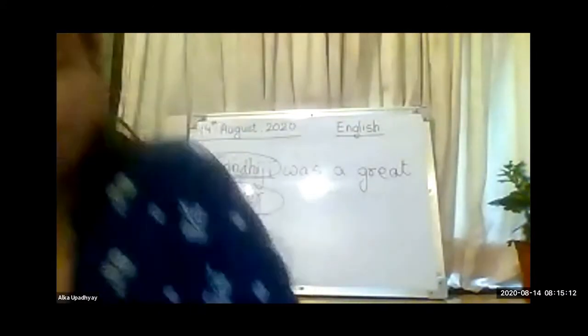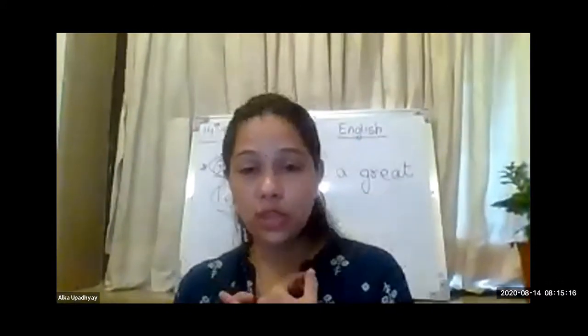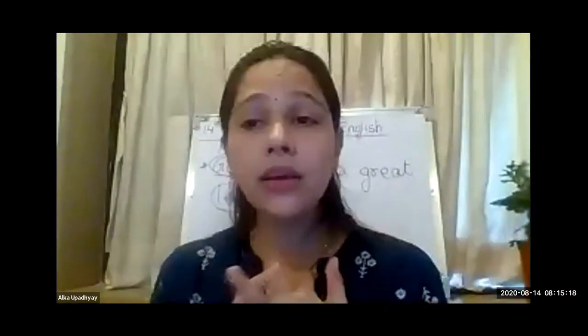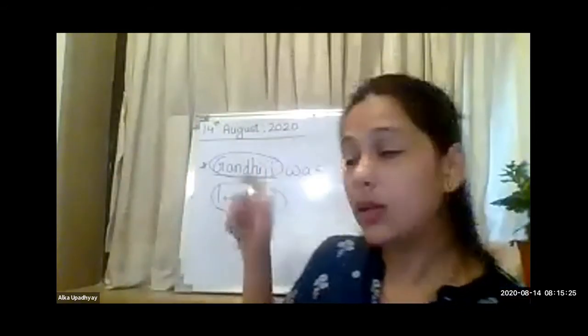Okay, so as we saw in the lesson, there were many leaders. Jyotiba Phule, then Jawaharlal Nehru, Shivaji Maharaj. So there were many leaders, but here what is given? Gandhiji is specified. So that becomes our proper noun.